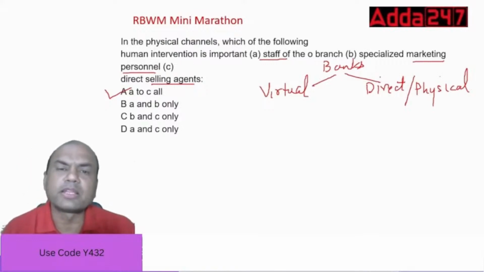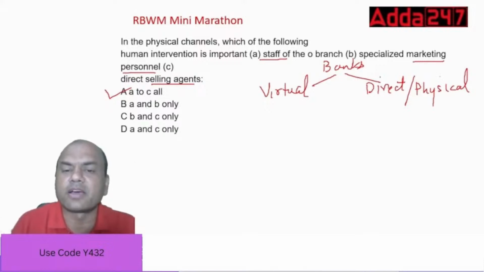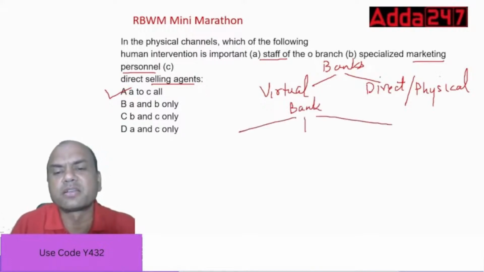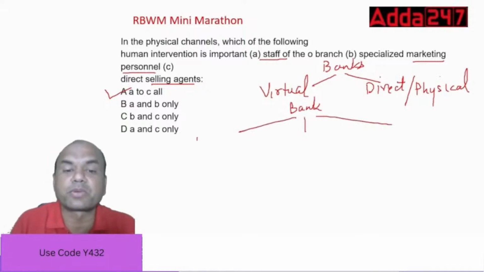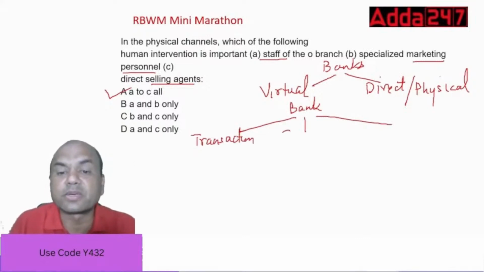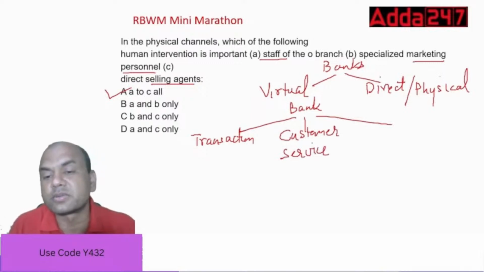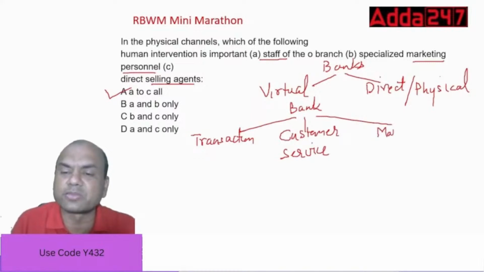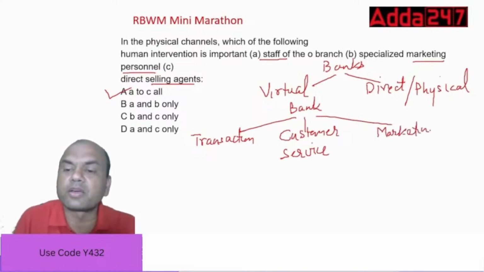Because what normally happens, see here, in any bank the staff is divided into three parts. What are the three parts? One is transaction processing. Transaction means doing all this clearing and these transfers, everything. Second is customer service, meaning the service to whoever customer comes to the branch. And third one is new business, meaning marketing. We call it sales, marketing, anything.